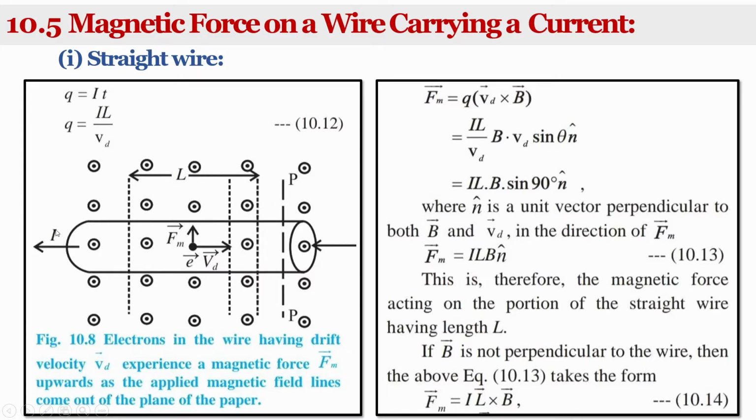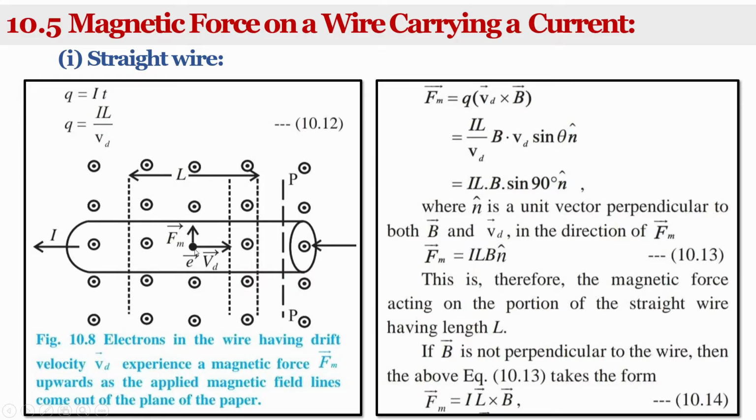Let I be the current flowing through the wire under an applied potential difference, and Vd be the drift velocity of the conduction electrons in a part of the length of the wire.